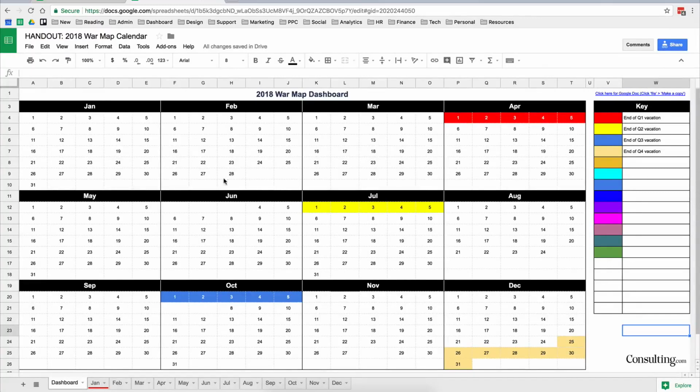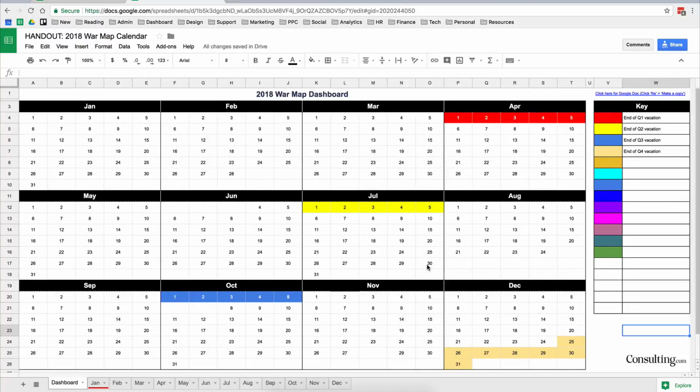Now, let me explain how I go about planning my year and how you can do the same yourself. So this first tool is the 2018 War Map, and this is basically how I plot my year from a bird's eye view perspective and plot my months and my days so that I can make sure I get everything done. The first thing to note about this tool is that we've got the dashboard tab, and this tab basically shows us the whole year from a bird's eye view. So all 12 months, what does the year look like?